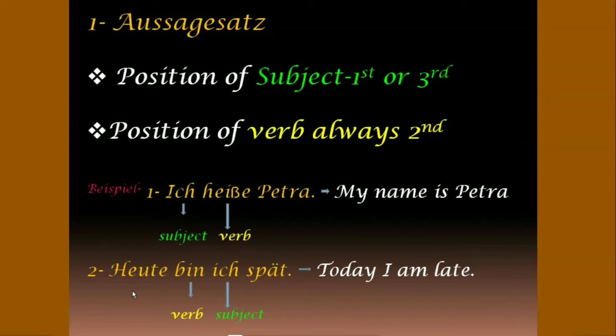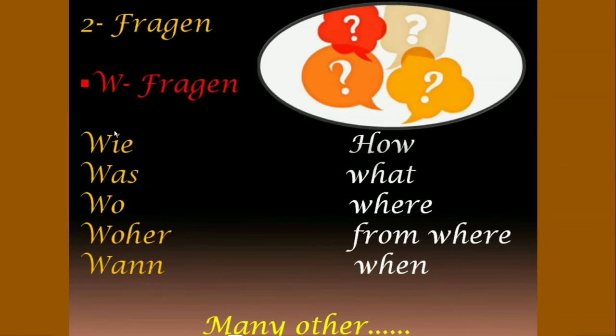Our next sentence is Heute bin ich spät, which means today I am late. Heute means today. Bin is verb and ich is I. Spät means late. So, ich is subject and bin is verb. Here you can also see that verb is at the second position and ich is at third position. So subject can be at first or third, but verb remains at second. Let's move ahead. We are done with our Aussagesatz, which was very easy. I think it's easy for you.